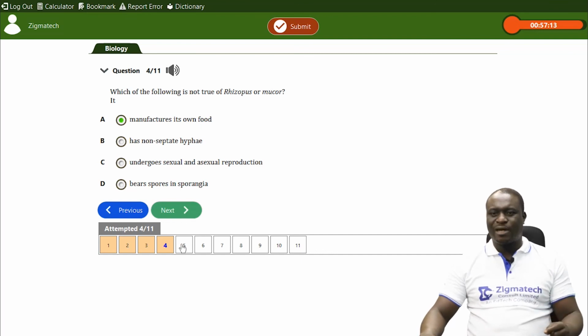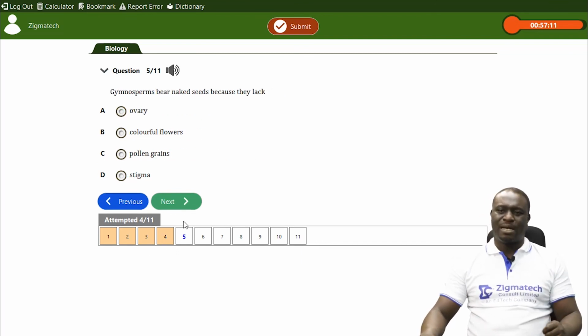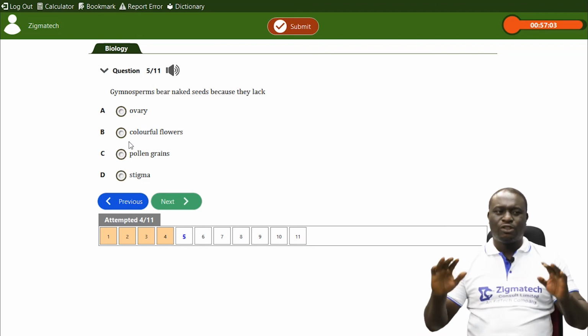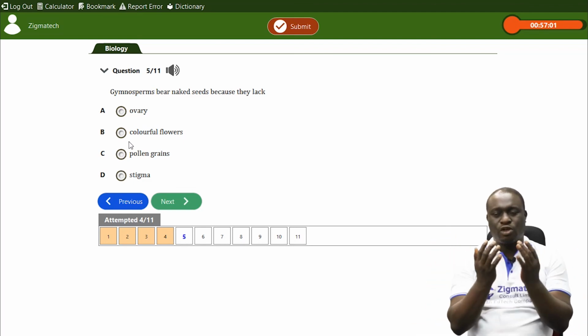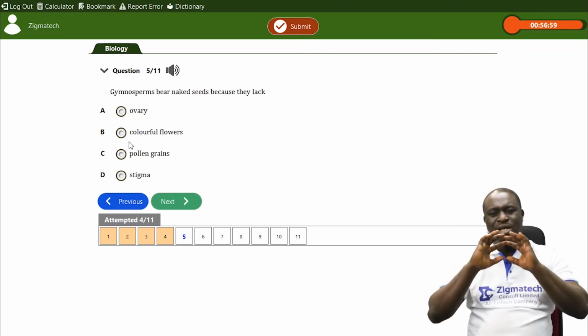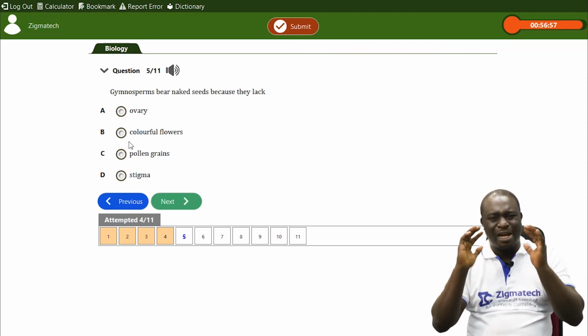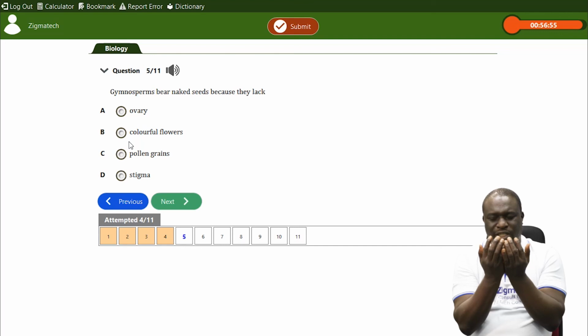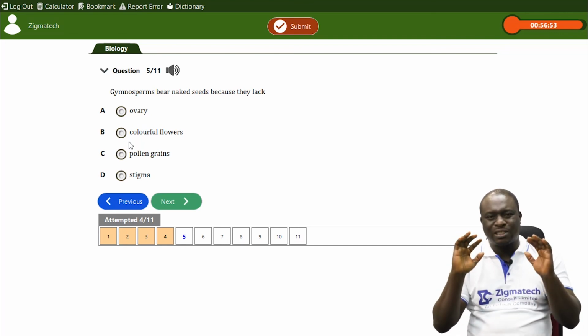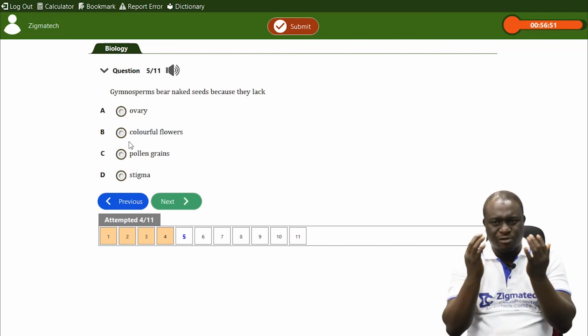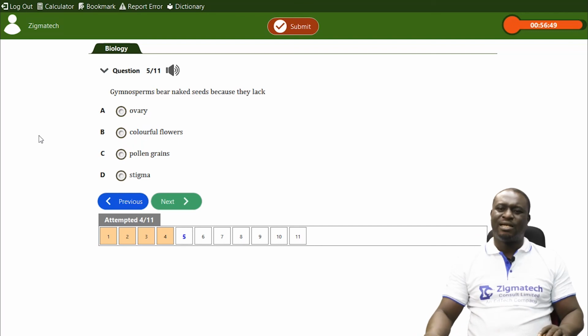And finally, question 5, we said gymnosperms bear naked seeds. Why do they bear naked seeds? Because they lack what? Remember, I told you when we say they are naked, it simply means they are not enveloped with a fruit. And I told you a fruit simply means a developed ovary. So the correct answer to this question is A.